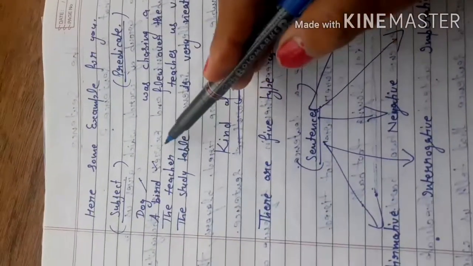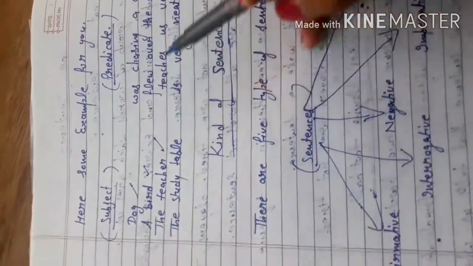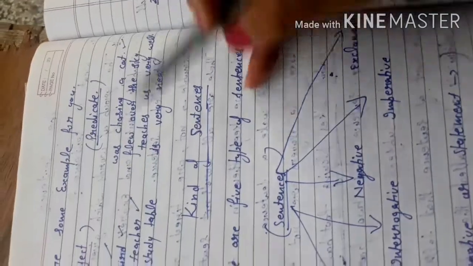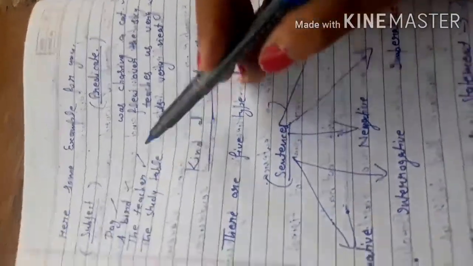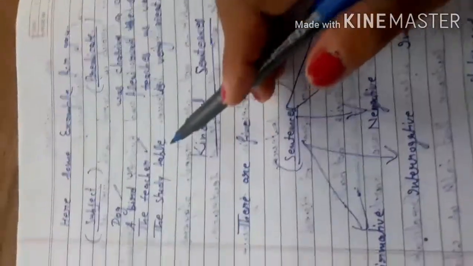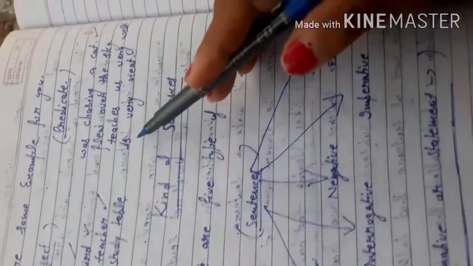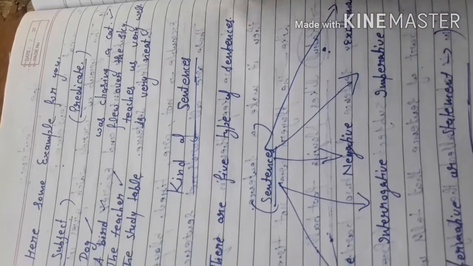The teacher teaches us very well. The teacher is our subject, and what she does, teaches us very well, is our predicate. The study table is very neat and clean. The study table is our subject, and the rest is the predicate.